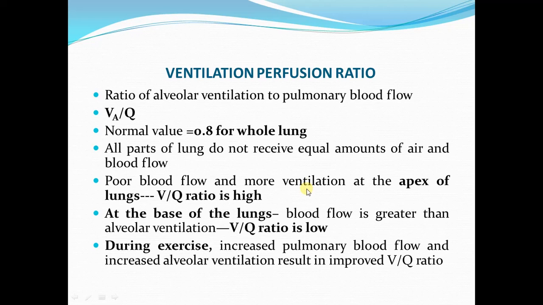So when there is less blood flow as compared to ventilation, this will cause the VQ ratio to become high. It may be 2 to 3 in the lung apex.